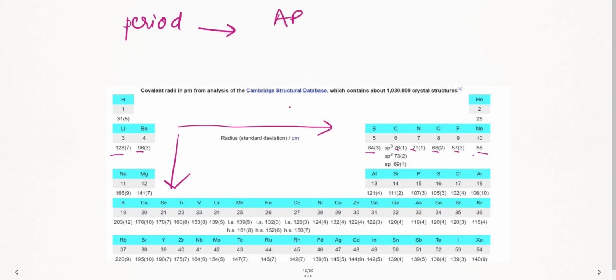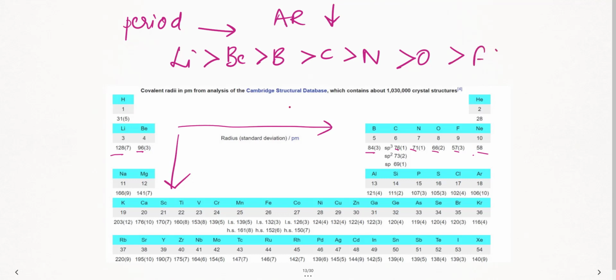The atomic radius decreases. That means if I have to write the order in a period, lithium is greater than beryllium, it is greater than boron, greater than carbon, greater than nitrogen, greater than oxygen, greater than fluorine, greater than neon. Correct? Correct, students? So here, see here, 128, gradually it is going down. So neon, okay, it is fully filled, little bit more, but as we are going from left to right, the atomic radius decreases. That's fine.